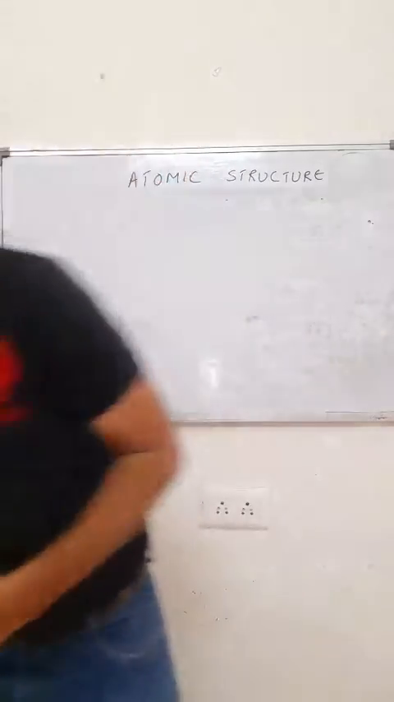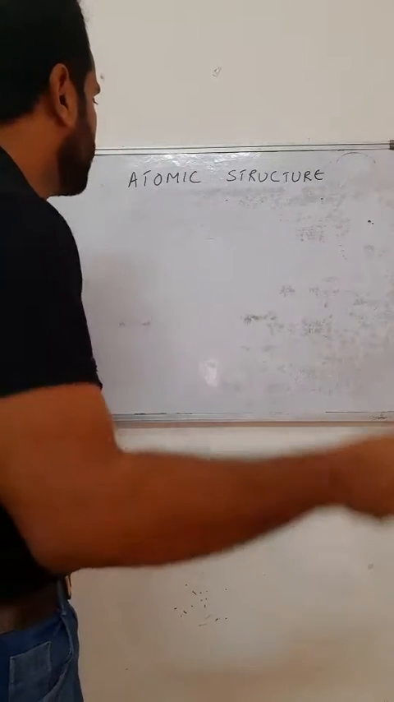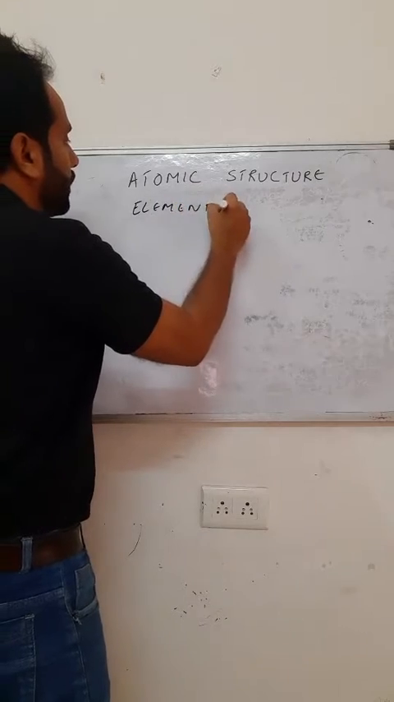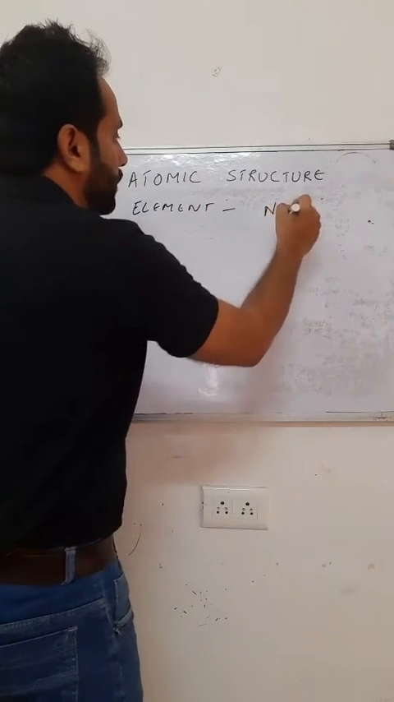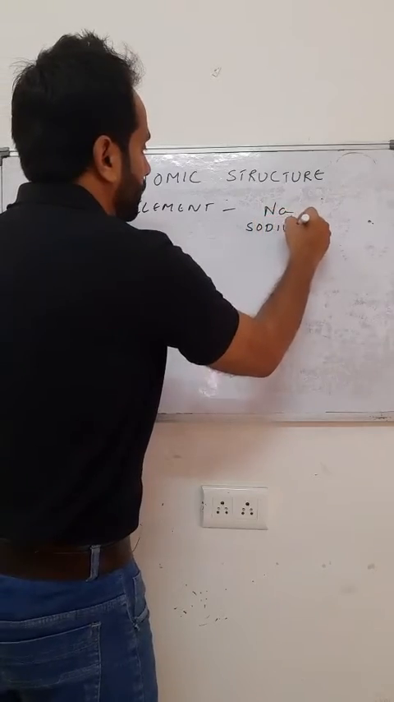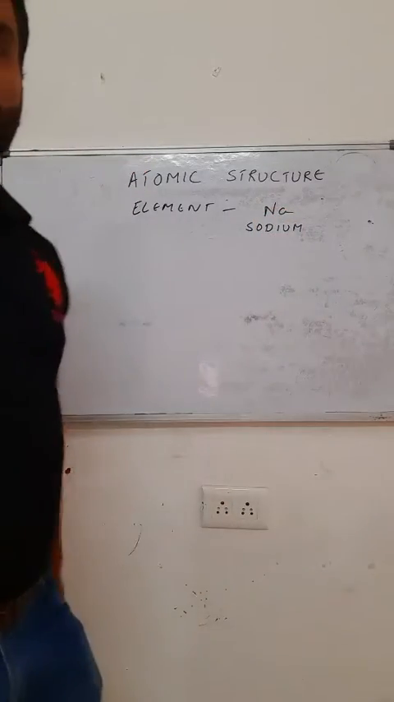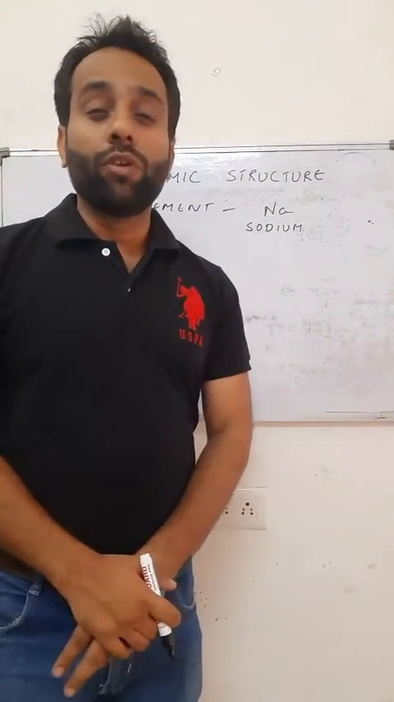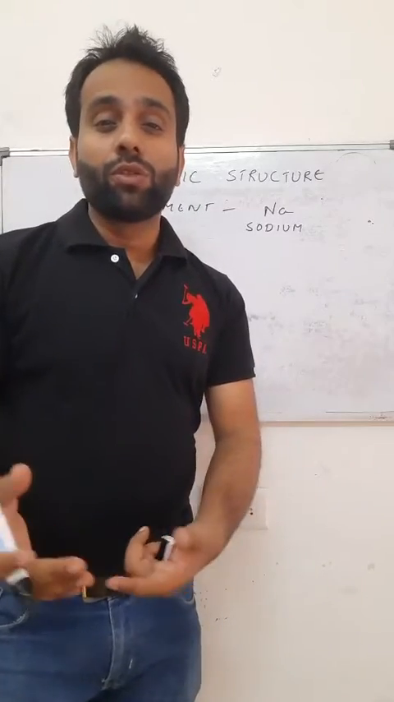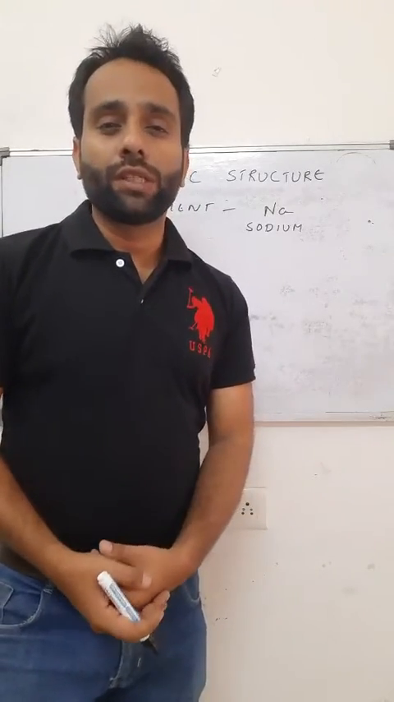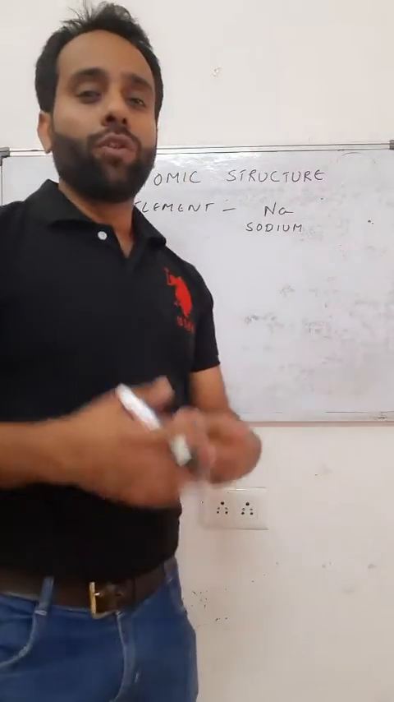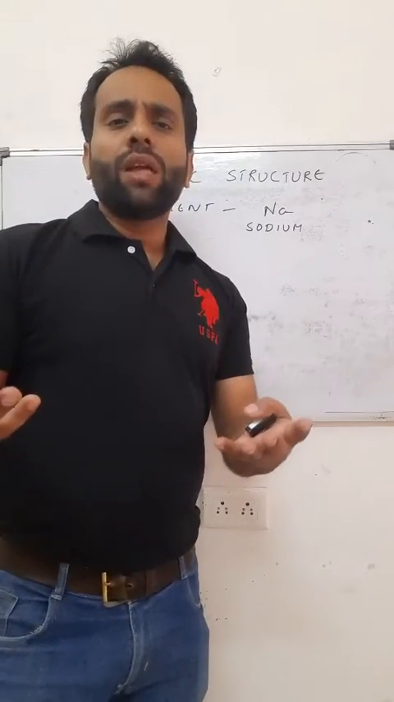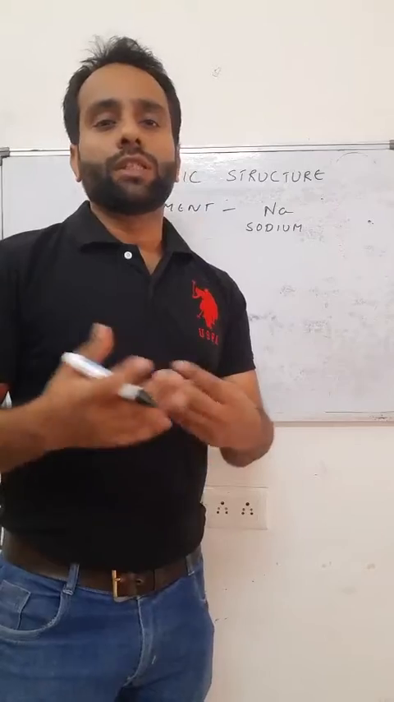You can see through the board. If I take an element like sodium, then for drawing the structure of this element we must know the electronic configuration. How will we determine the electronic configuration of this element? We should know the atomic number and the mass number, and the number of electrons we can determine through the atomic number.